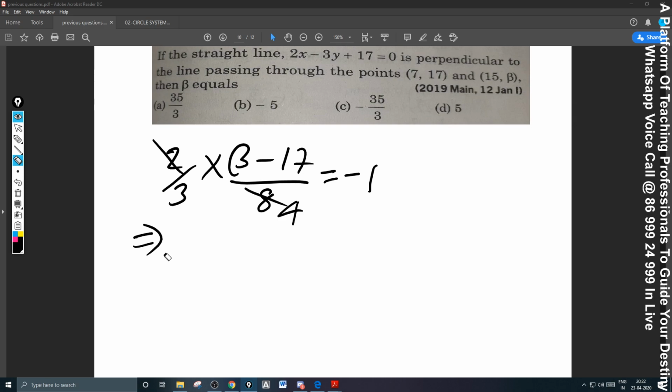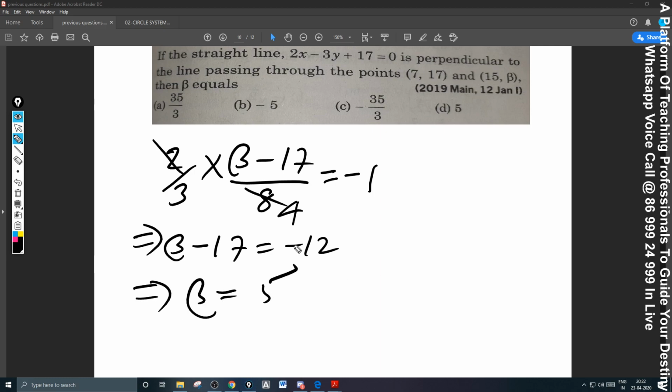And thereby you got beta minus 17 is equal to minus 12, which implies beta is equal to 5, please. So the answer is D.